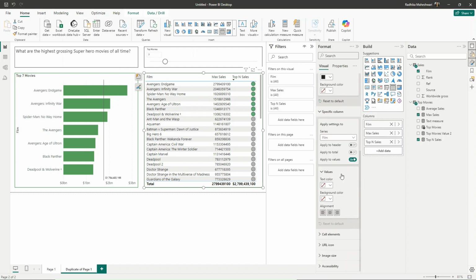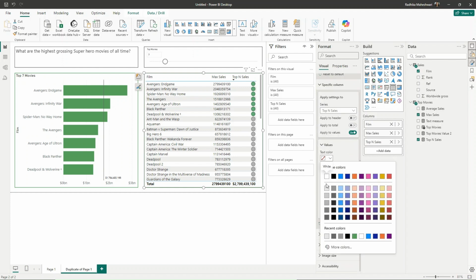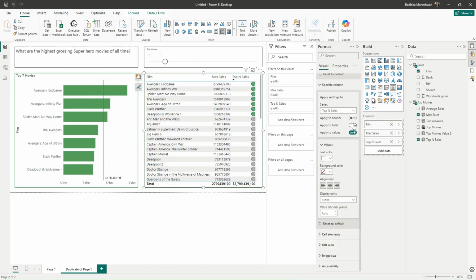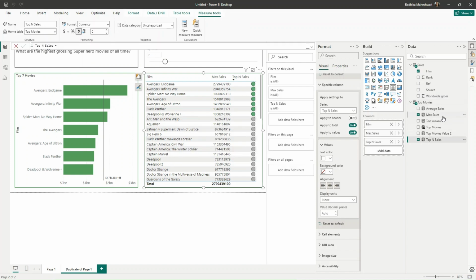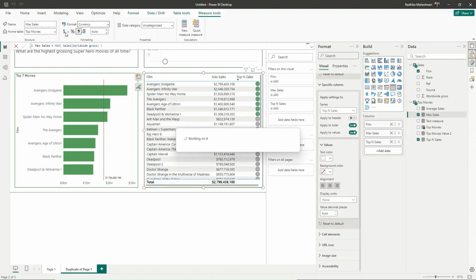So I will go to specific column, go into top N sales. I will just go here and choose a white text color and apply to values so that we don't see that, because it doesn't make sense to add it there. Now going into worldwide gross, let us change this into a currency as well. And similarly for max sales also, we will convert this into a currency with 0 decimal places so that we bring back that formatting.